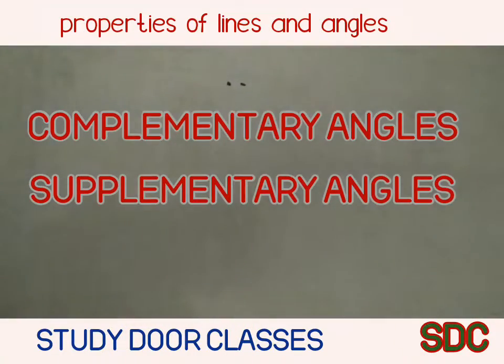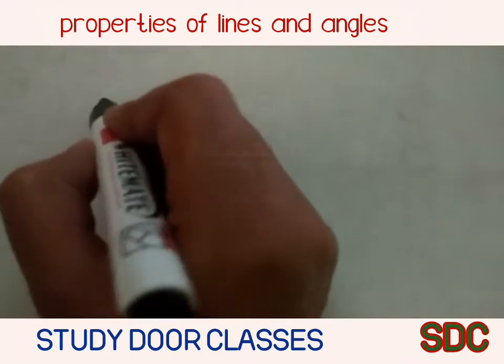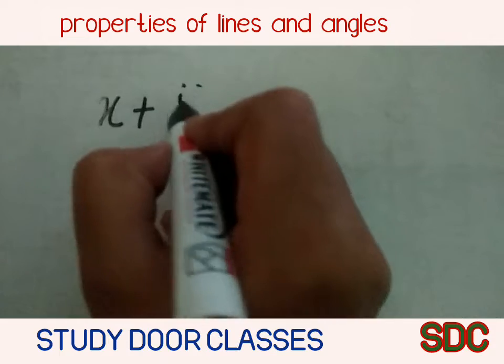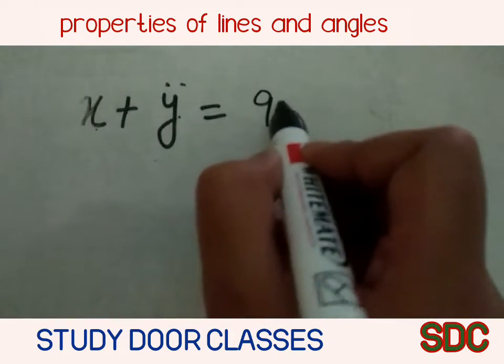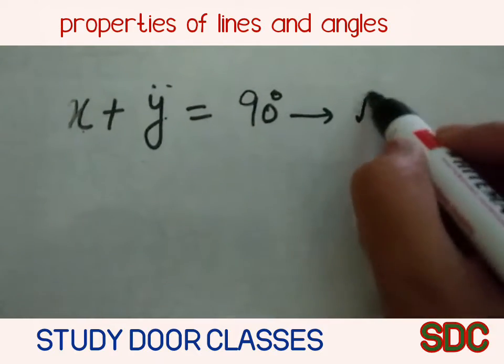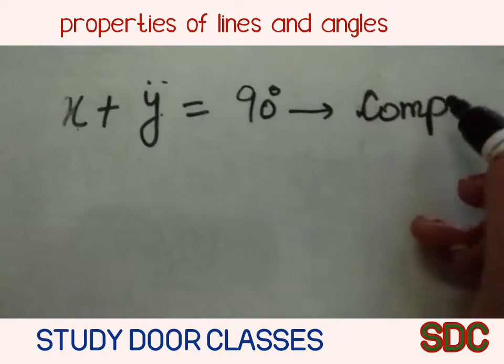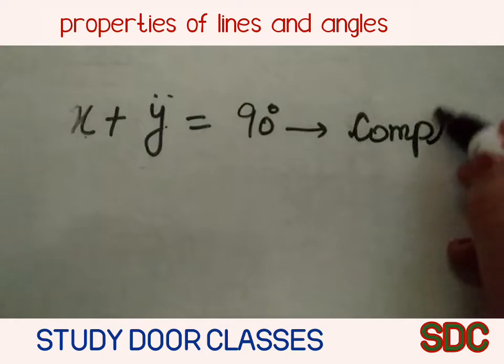Further, if the sum of any two angles is equal to 90 degrees, it is called complementary angles. Complementary angles means two angles, we have x and y. If the sum of the two angles x plus y is equal to 90 degrees, then it is called complementary angles.